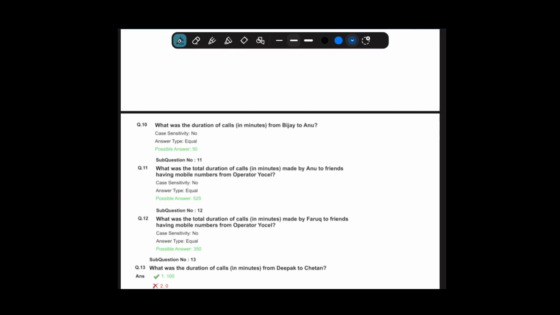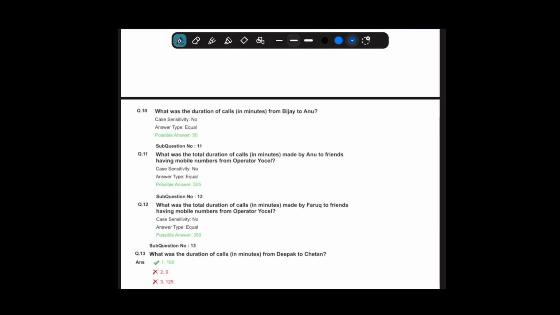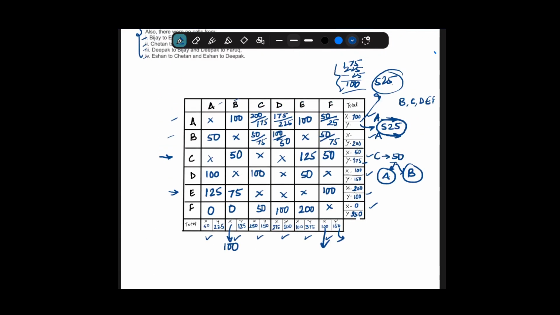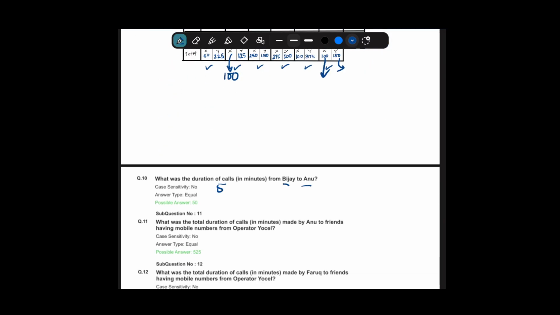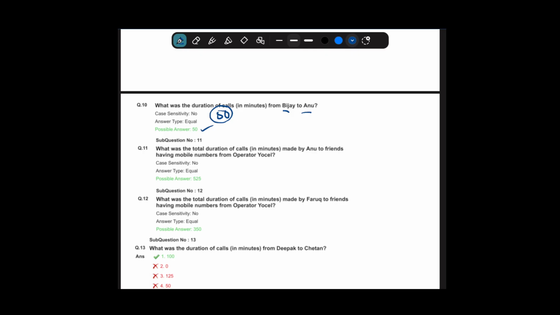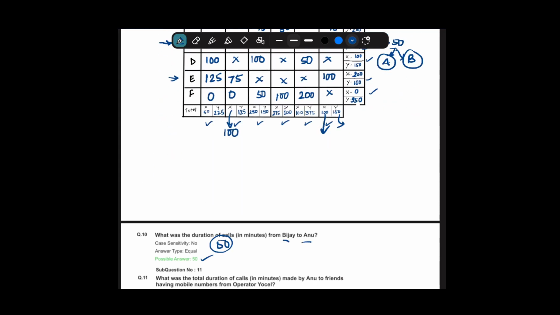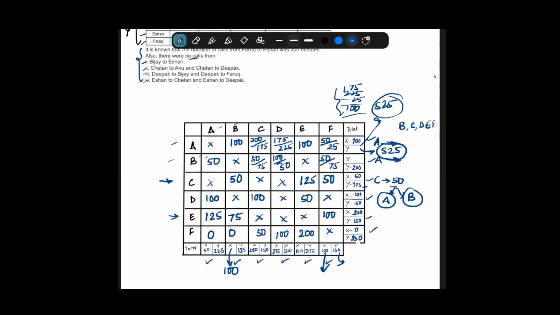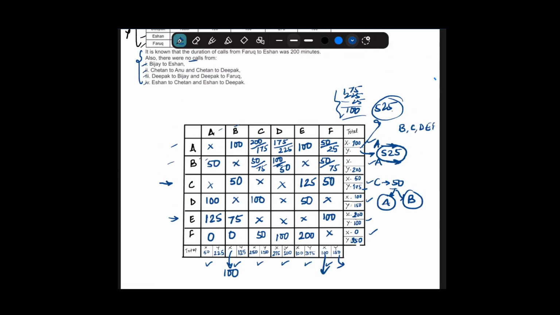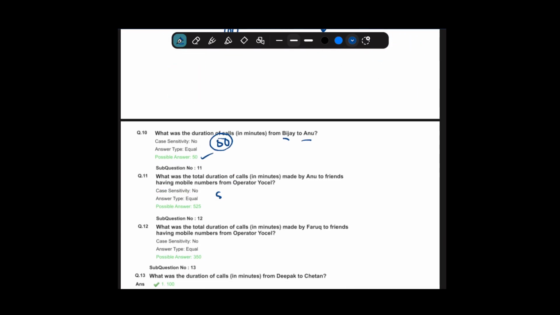So let's do the questions. What was the duration of calls from Bijay to Anu? Minutes of duration from Bijay to Anu, that means B to A. B to A, that is 50 minutes called. Answer is 50. What was the total duration of calls in minutes made by Anu to friends having mobile numbers from operator UXL, operator Y? So A has made to Y, that is C, D, E and F, the addition of all these, that means ultimately Y's value, which is 525. So we got 525.